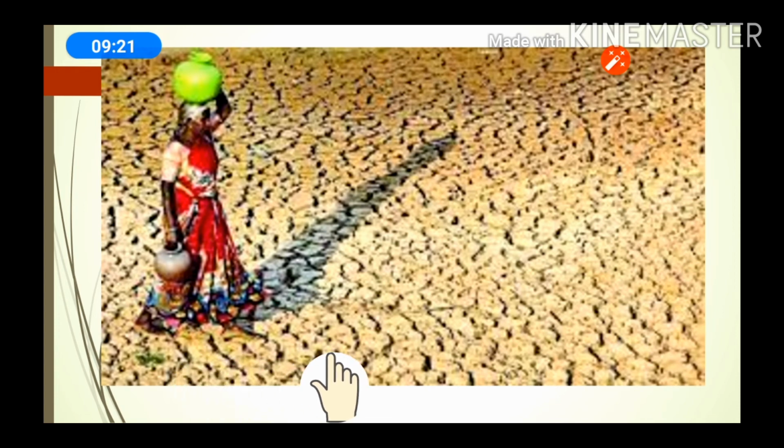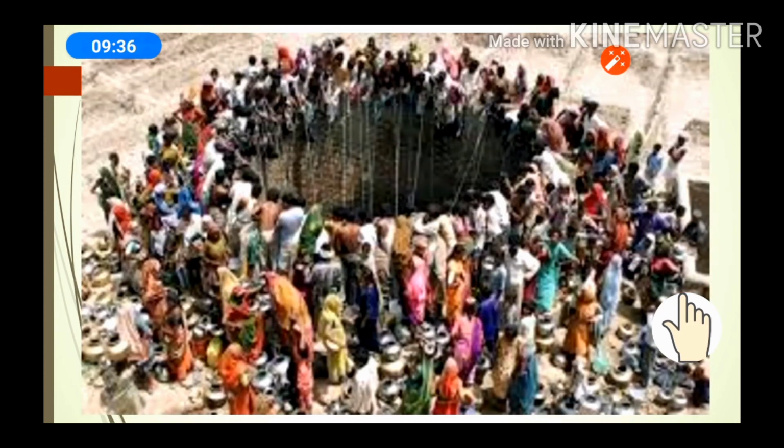You can see this is the condition of drought. If water scarcity is there, and the groundwater table continuously gets depleted, this type of problem can come on the earth. You can see with the increase of population how water demand is increasing, and the supply is not able to fulfill the water demand. So that is the reason for the depletion of the water table and scarcity of water.